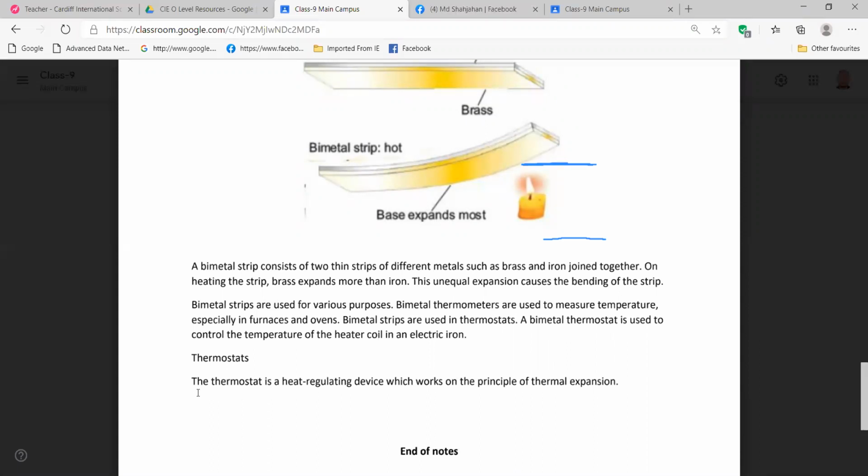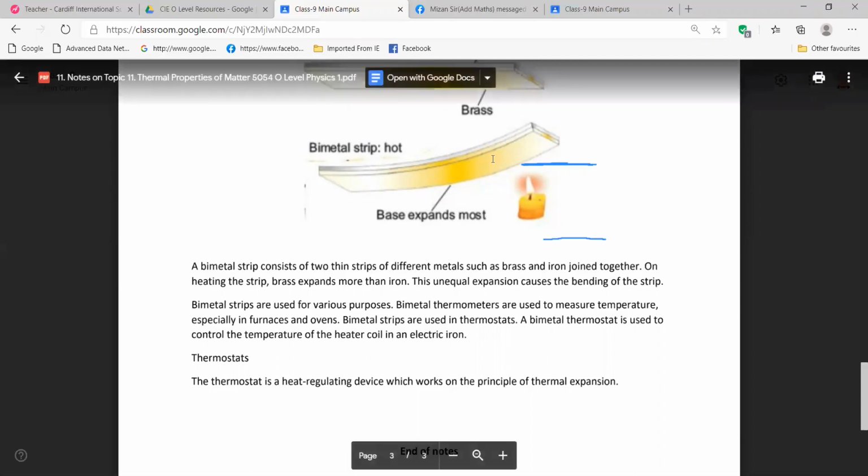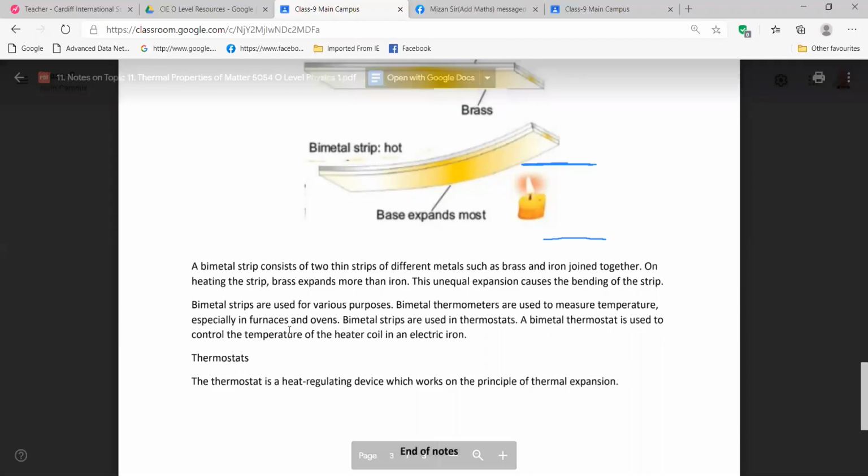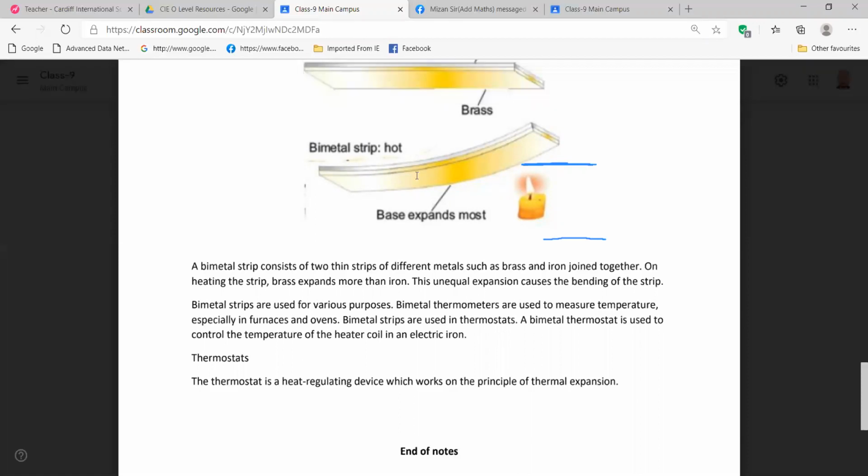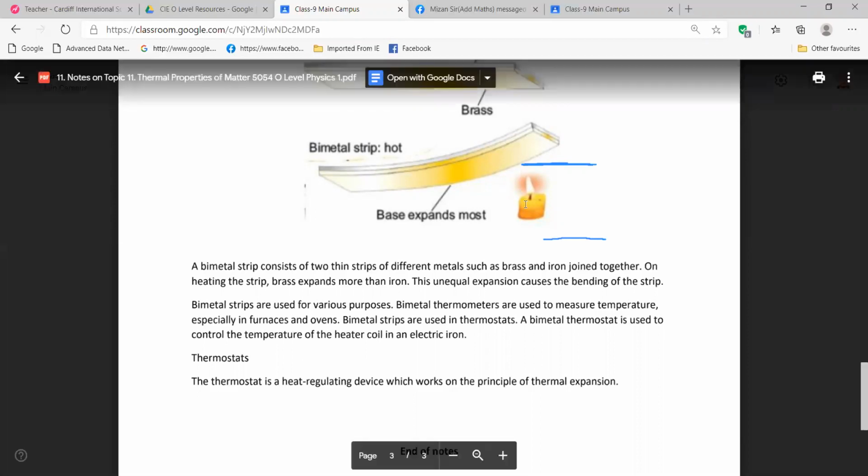The same way it is used over there. This one works with heating, but the AC works with cooling. There will be bending in the opposite side, because of the cooling there will be contraction, while here we are getting expansion.